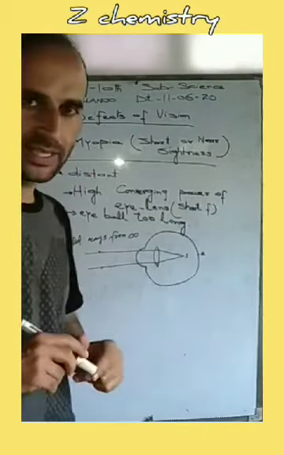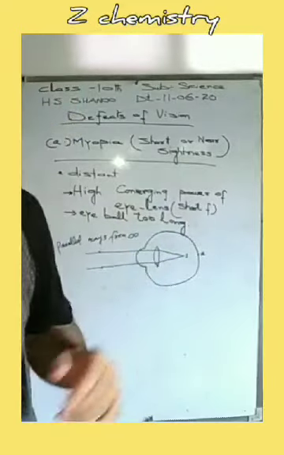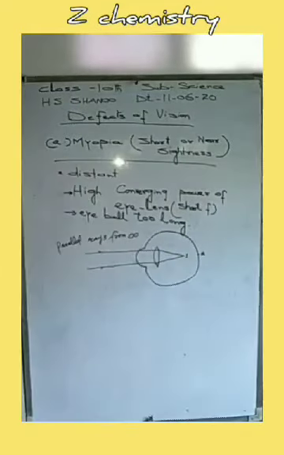Also, the eyeball, or we can state the spherical nature of the eye, is very long, or the eyeball is so long, due to which myopia occurs, or short or near sightedness occurs.